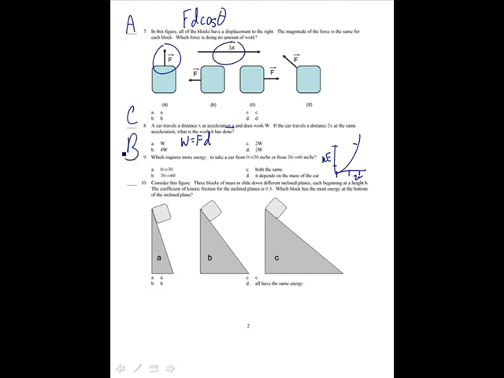Consider this figure. 3 blocks of mass m slide down different inclined planes, each beginning at a height h. They all have the same coefficient of kinetic friction, 0.3. Which block has the most energy? You have friction in this case. At the top, they all have the same amount of potential energy, but the one that travels the further distance loses the most energy. This one loses more energy because it travels a greater distance, and that frictional force, a non-conservative force, is acting, which is a path-dependent force. So it's going to be the one that travels the least distance that has the most energy.